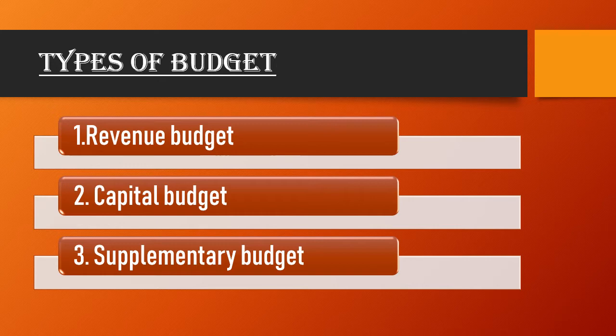You know very well that expenditure means the money which is spent by the government in the country. But the government is spending that money which does not create any asset in the economy. Can be the expenditure on health or scholarship, or you can say pensions. Okay, so let's move to the next type of budget, that is capital budget.